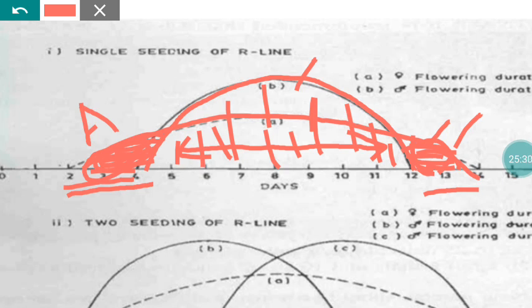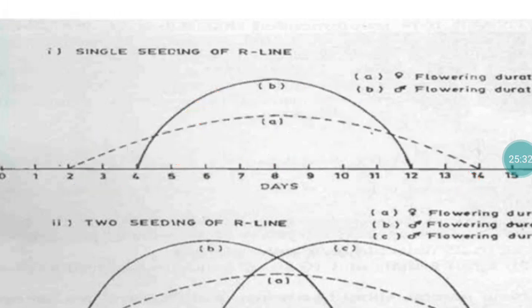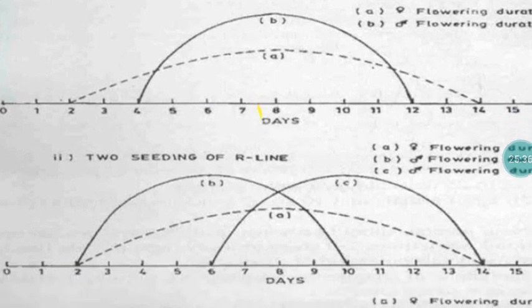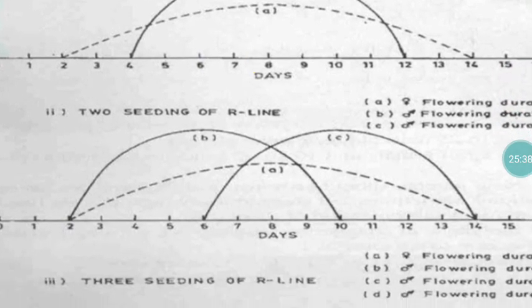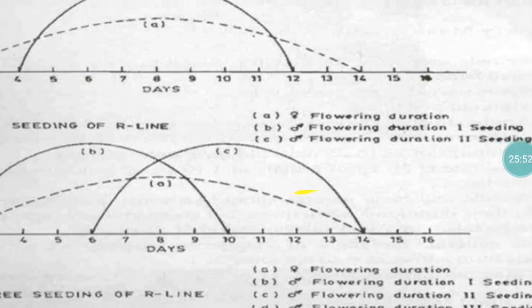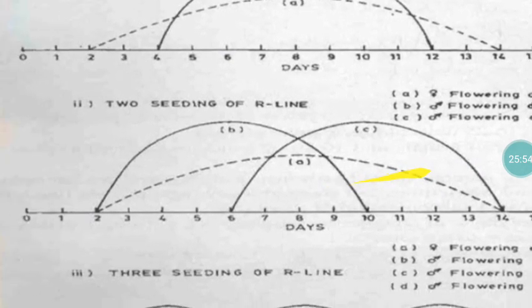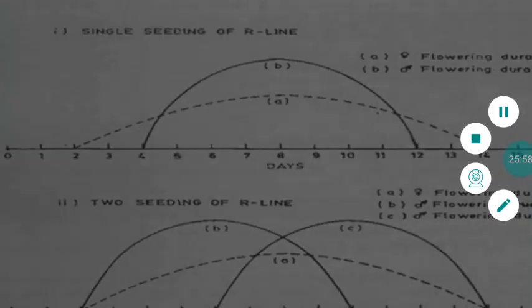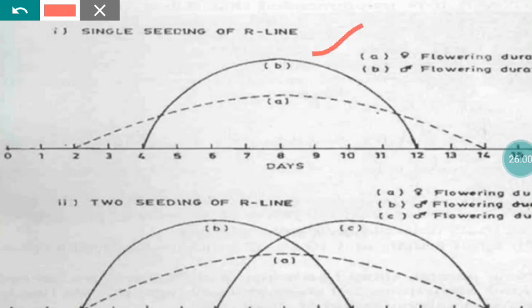To overcome these problems, what we are recommending is, instead of transplanting a single seedling per hill in the R line, we can have two seedlings per hill in the R line. The two seedlings are also of two different ages. Say for example, this is the first diagram, and this kind of thing will happen.